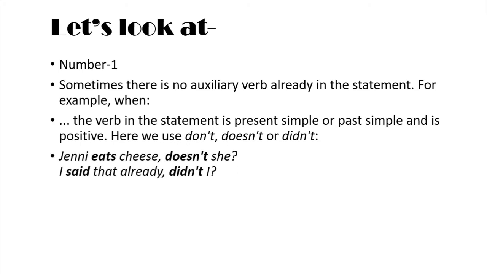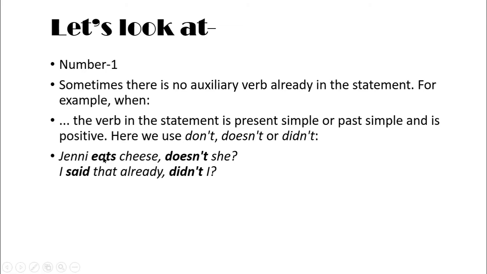Usually, you see here, Jenny eats cheese, and this sentence is present indefinite tense. And in present indefinite tense, we usually use the auxiliary verbs like do, does. And in negative or contracted form, we use do not, does not, don't, doesn't.